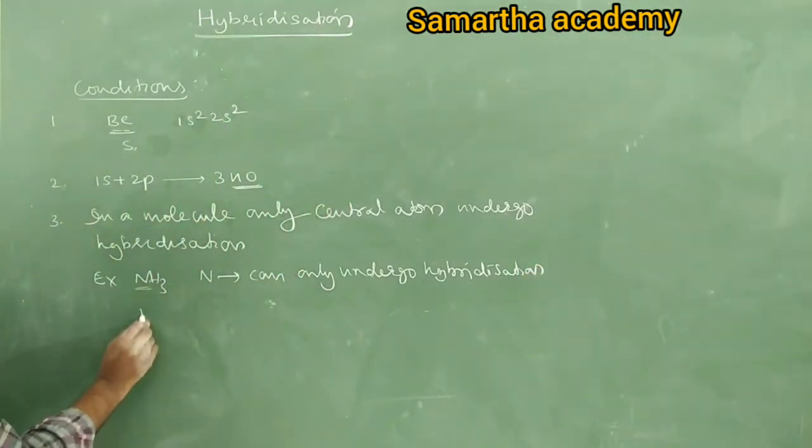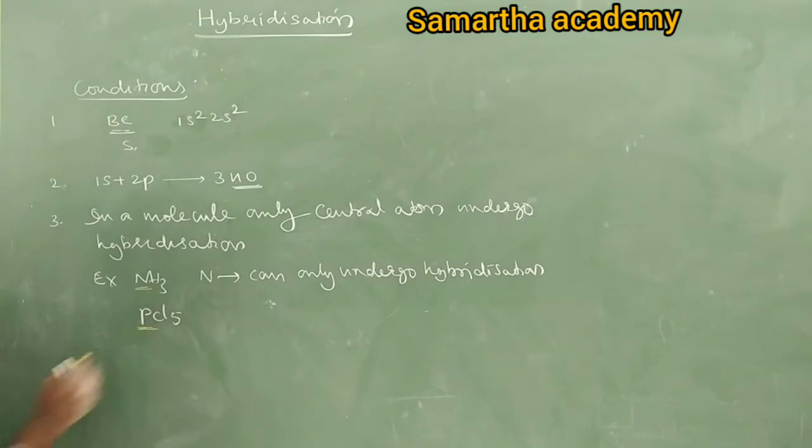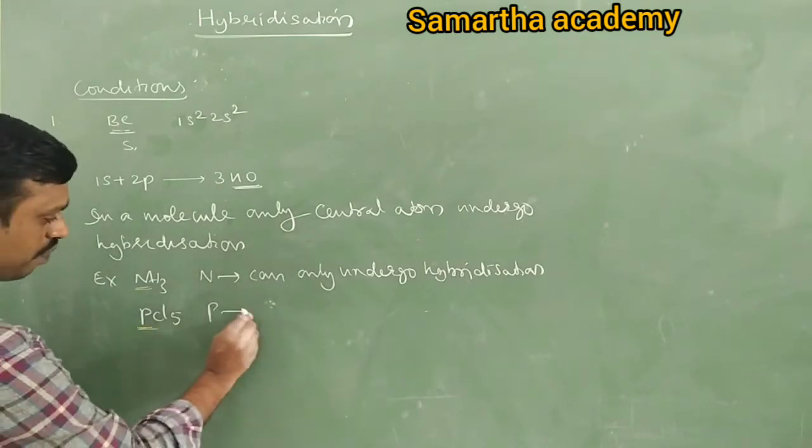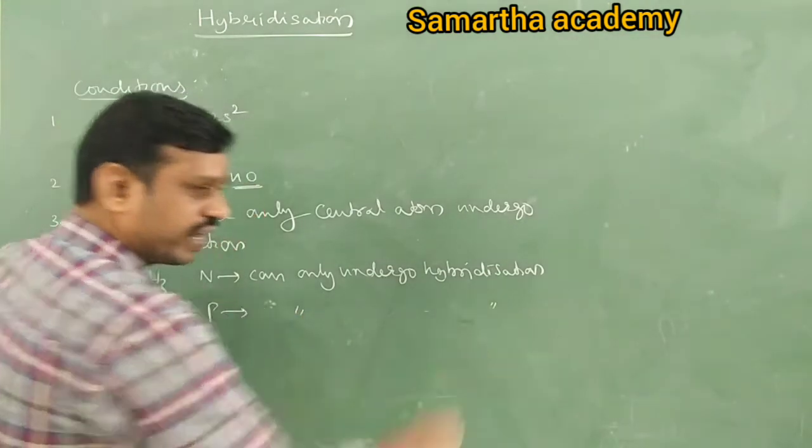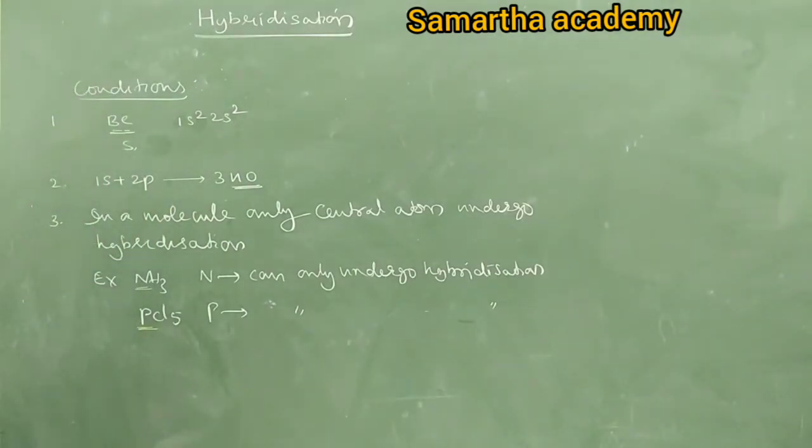Like for example, PCl5. Tell me, in PCl5, what is the central atom? Phosphorus. It means only phosphorus undergoes hybridization. That means in a molecule, only the central atom undergoes hybridization, but not the side atoms, not the terminal atoms.